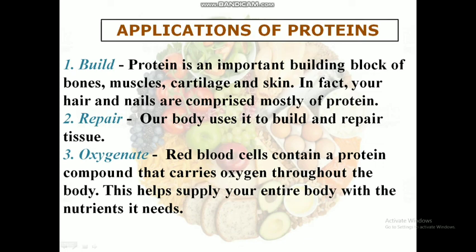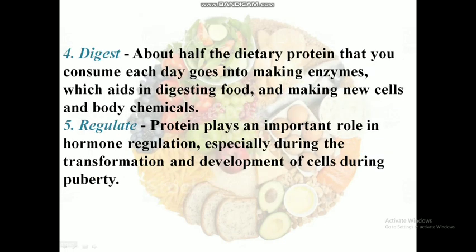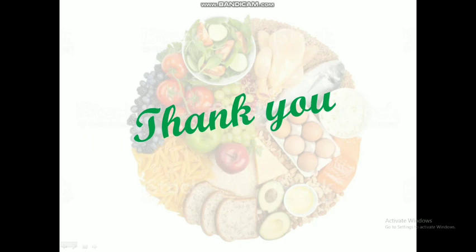Applications of proteins. Protein is an important building block of bone, muscles, cartilage and skin. Our body uses proteins to build and repair tissues. Proteins are present in red blood cells that carry oxygen throughout the body, and this helps to supply the entire body with the nutrients it needs. Every day, about half of the dietary protein we take goes into making enzymes, which aid in digesting food and making new cells and body chemicals. These proteins also play an important role in hormone regulation. And that's all about a complete view on proteins.